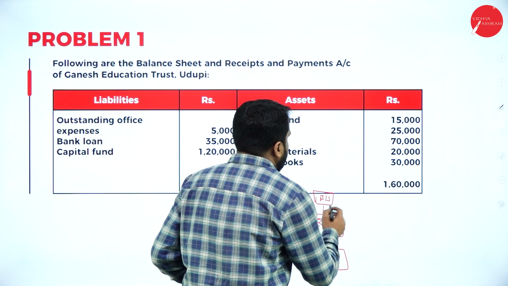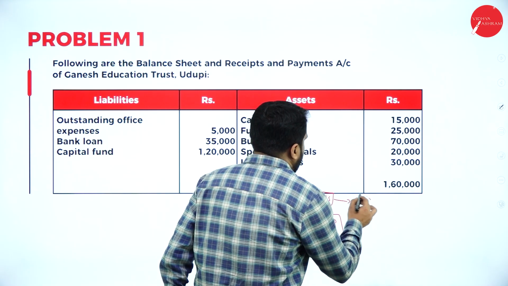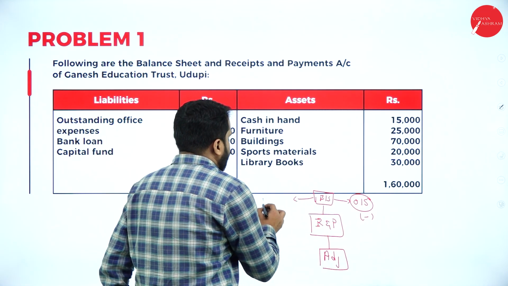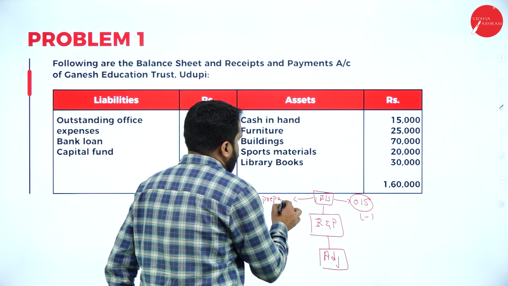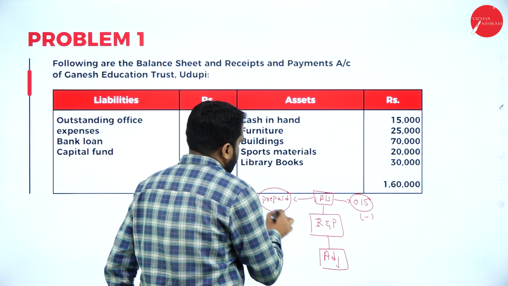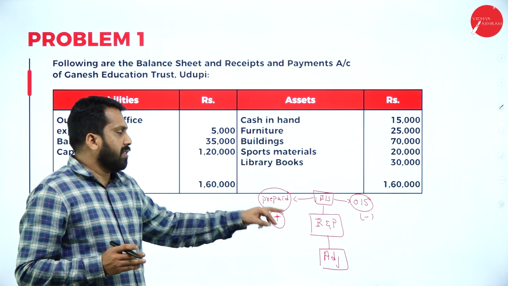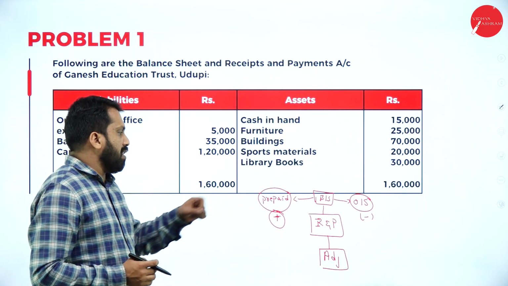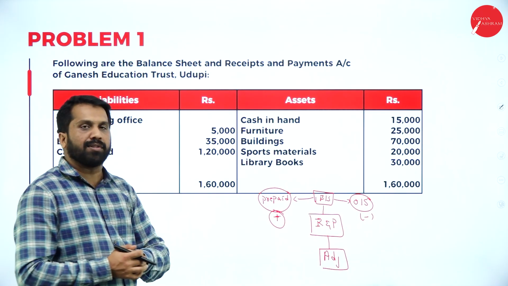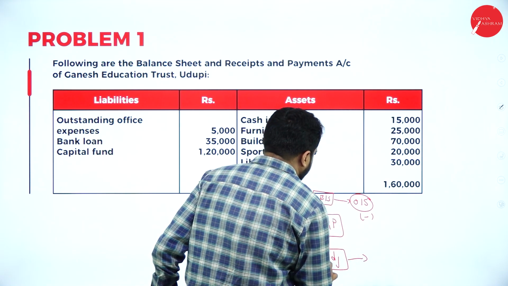Now, whatever is given in the balance sheet, remember, if it is anything called outstanding, please minus. Anything given in the balance sheet which is prepaid or advance, please add. Clear? Any outstanding in the balance sheet that belongs to the previous year, you are supposed to minus. Any prepaid or received in advance in the balance sheet which relates to the previous year, you are supposed to add.